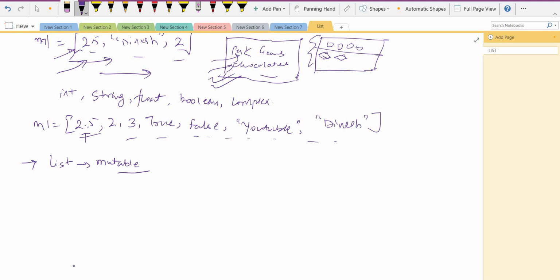If you don't know the indexing, then kindly see my last videos of string where I have explained indexing in detail. Suppose at index 0 we have a list value of 2.5. So ml of 0, ml is the variable name, 0 is the index. Do remember, whenever we give indexing, it goes in a square bracket. Last time also I explained it in the string lecture. ml of index 0 is 2.5. Suppose I put ml of 0 is equal to 30, and if I print ml, then my list will change. Let me show you in the example.